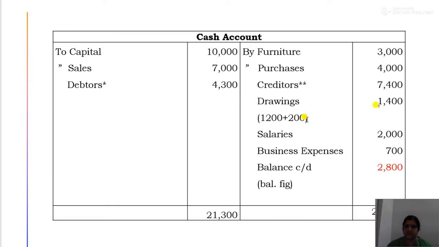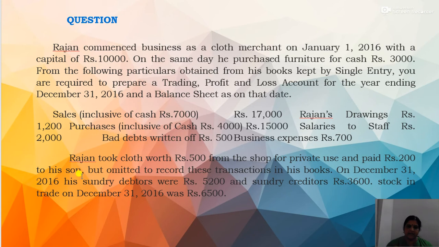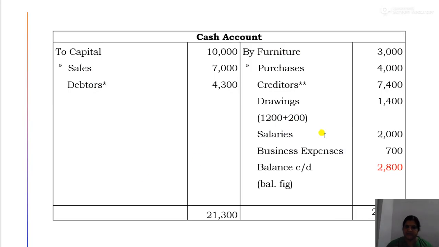Okay, so drawings 1400. Then there are certain expenses, that is, the expenses include salaries to the staff rupees 2000, then business expenses rupees 700. So cash expenses, this bad debt is not a cash expense, so salaries 2000 and business expense 700. So we write salaries 2000, business expenses 700.